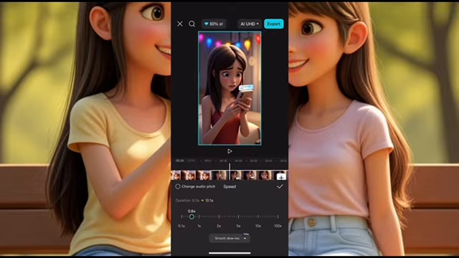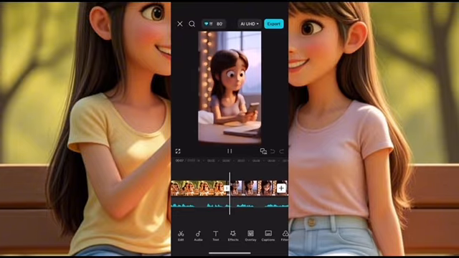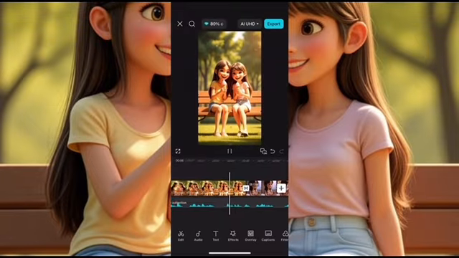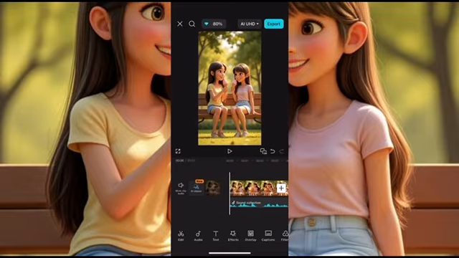And then we are just going to put little transitions from one clip, one scene to another. We put some transitions just to make it look nice to watch. And then you can play it to hear what it is. So I'm just going to export the video.